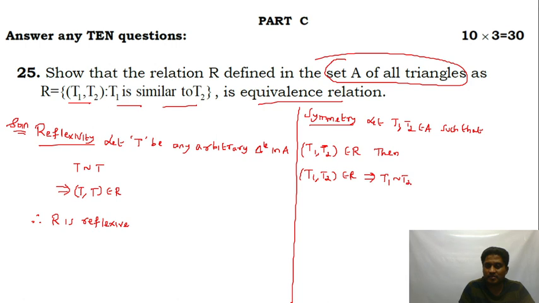If T1 is similar to T2, obviously T2 is similar to T1. So this implies that (T2, T1) belongs to R. Therefore R is symmetric.